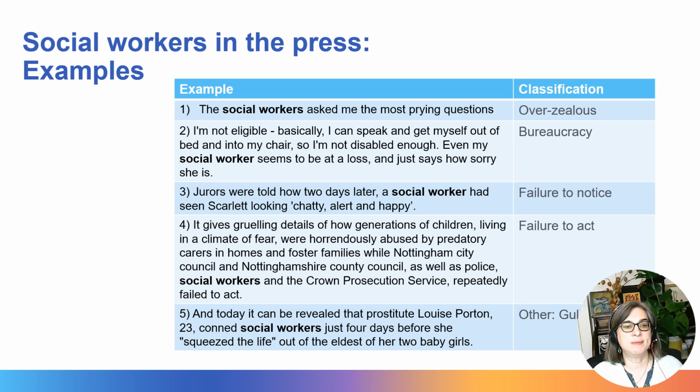I could have maybe come to this conclusion from reading newspapers, but by building a corpus, I was able to be a little bit more rigorous about this and gather 1,000 instances over a short period of time, a 3-month period of the press reporting, and look at how many of those occurrences were negative, how many were positive, how many were neutral, and then systematically sort them and make some rigorous claims about how social workers are viewed in the press. Ideally, you'd have a second rater for this.